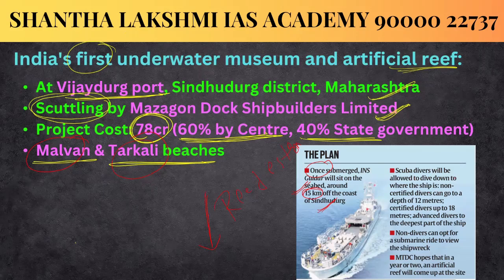to where the ship is. Among scuba divers, non-certified divers can go to a depth of 12 meters, certified divers up to 18 meters, and advanced divers can go to the deepest part of the ship also. Non-divers can opt for a submarine ride to view the shipwreck with the artificial reef. With this, it will boost tourism in Maharashtra, and it will become India's first underwater museum and artificial reef.